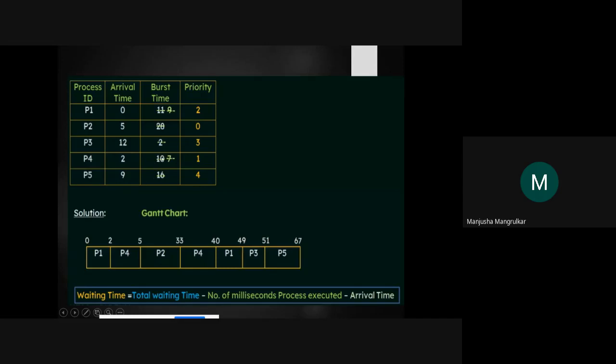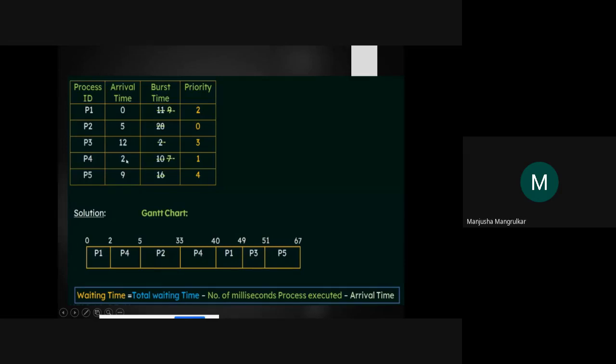It requires 10 millisecond, but after 5 millisecond, so how much time will P4 execute? 3 millisecond. After 5 millisecond, P2 will arrive, right? P2's burst time is 28 millisecond and it has 0 priority, right? It is the highest priority. So the whole P2 will execute, right?